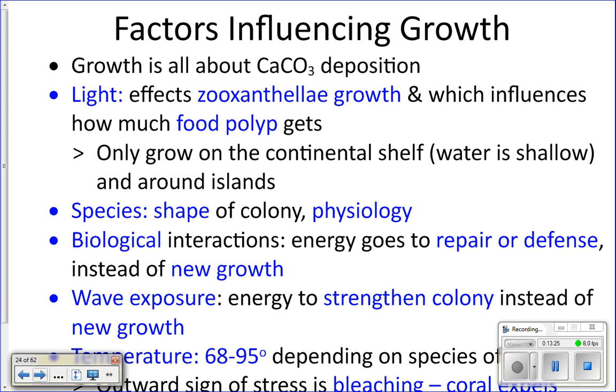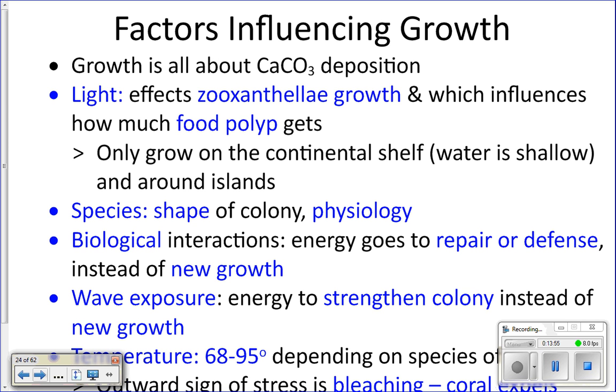The species of the coral is also going to affect how fast the coral grows. So massive corals, those are like the big brain corals, the big round ones, grow much more slowly than the branching corals, which would be like these. The branching corals don't need to deposit as much of a giant skeleton as the massive corals do. So they can grow faster than the massive corals.